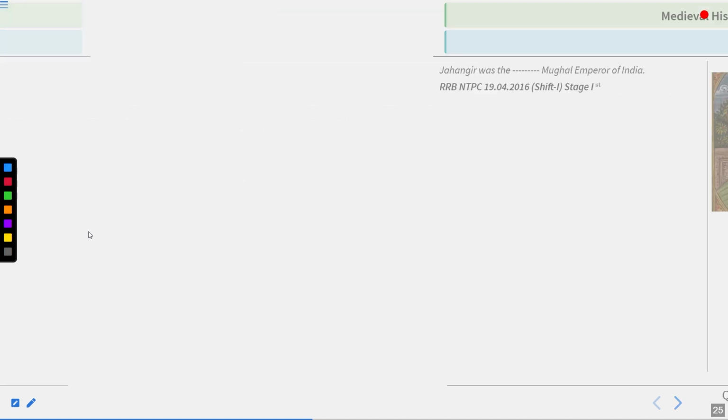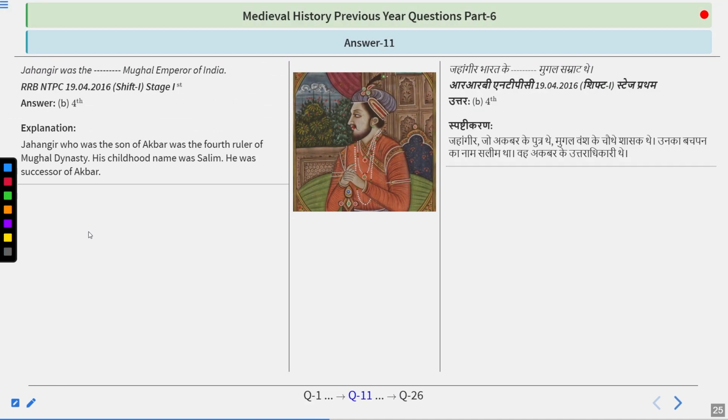And I hope you got the answer. The answer is fourth. Jahangir was the son of Akbar and was the fourth ruler of the Mughal dynasty. His childhood name was Salim. He was the successor of Akbar. So remember his name. His real name was Salim, and he was the son of Maryam Uzzamani and Akbar. Maryam Uzzamani was basically the princess of Jaipur, and she was the daughter of Raja Bharmal.